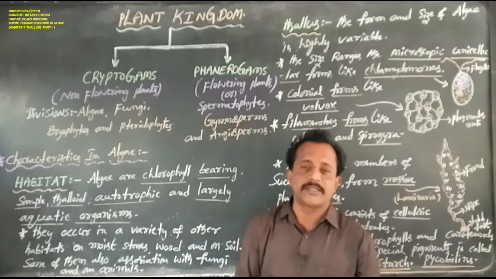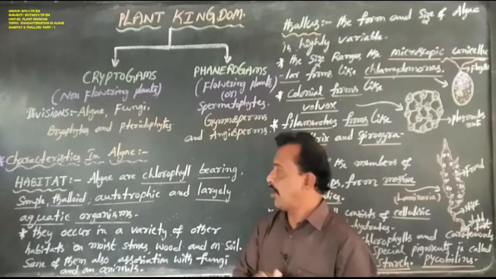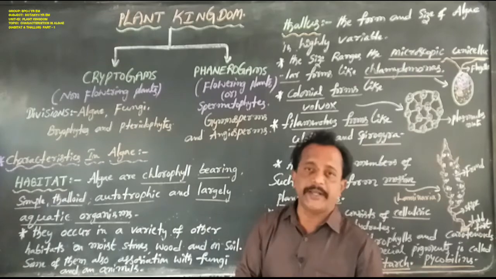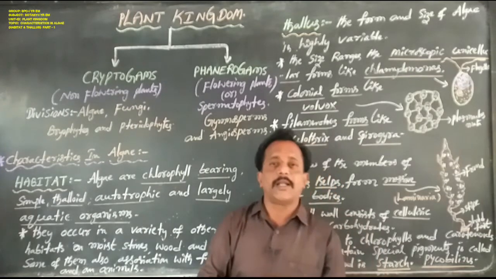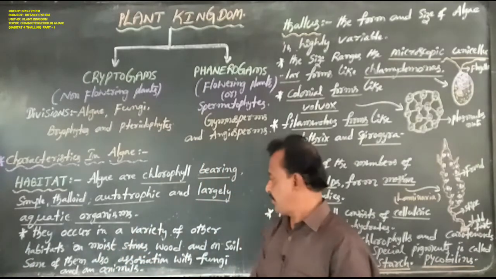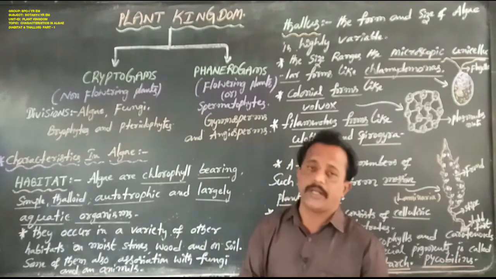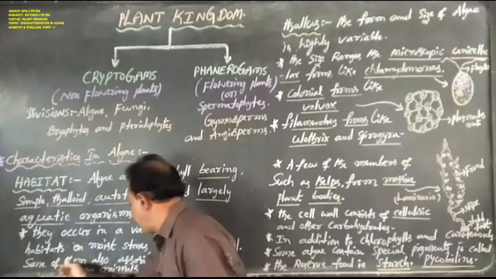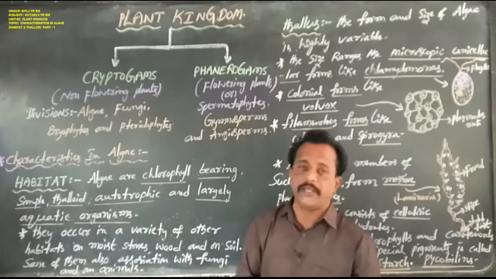90% of the algal members grow in aquatic habitat, but some algal members also occur on moist stones, wood and soil, and some of them are also associated with fungi.